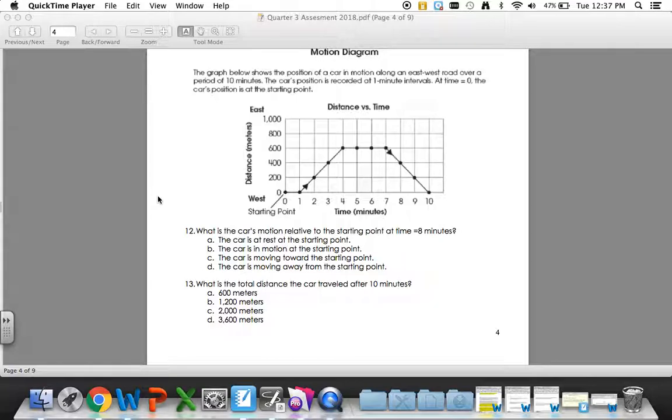13. What is the total distance the car traveled after 10 minutes? A. 600 meters. B. 1,200 meters. C. 2,000 meters. D. 3,600 meters.